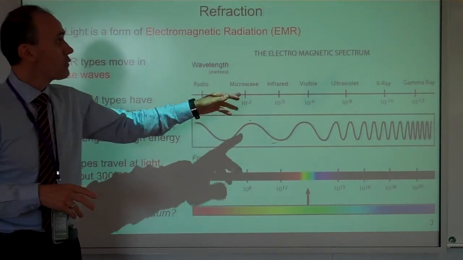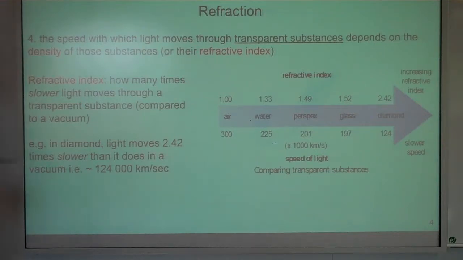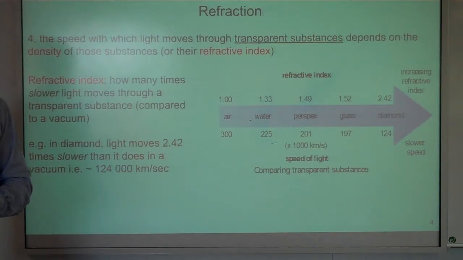Okay? Microwave, infrared, visible, ultraviolet, X-ray, gamma ray, all forms of light, just with different frequencies and different amounts of energy. That's what we're talking about here. You have a long wavelength, you have low energy. Short wavelength is high energy. Now, they all travel at light speed, which is about 300 million metres per second in a vacuum. But what if you're not in a vacuum? Can it change? Yep. What's a vacuum? No atoms. So between the sun and the earth, there's effectively no atoms in deep space. There's a few. There's a couple. There's maybe one helium or one hydrogen atom per cubic metre.